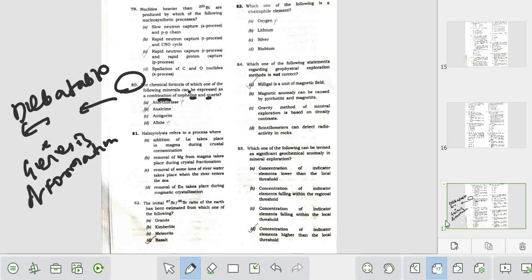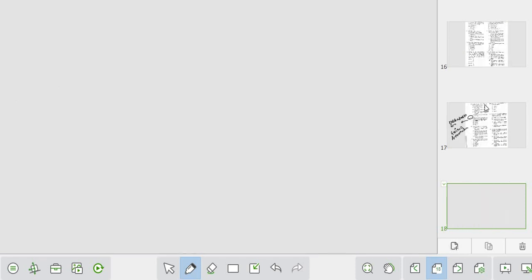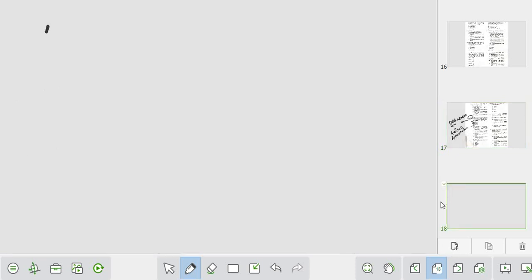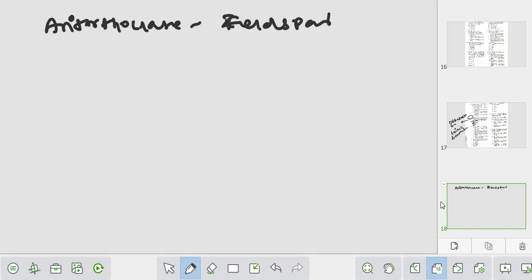Okay, let me add some first. There will be four options, right? One is anorthoclase, one is analcime, one is antichlorite, one is albite. Okay, let me write that also. One is anorthoclase. Anorthoclase is a feldspar, right? It is a saturated feldspar.